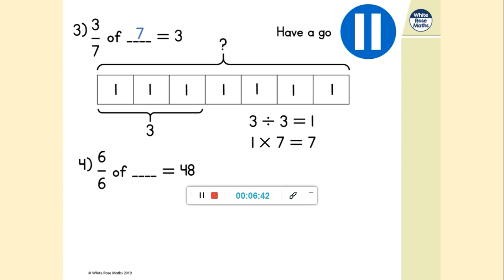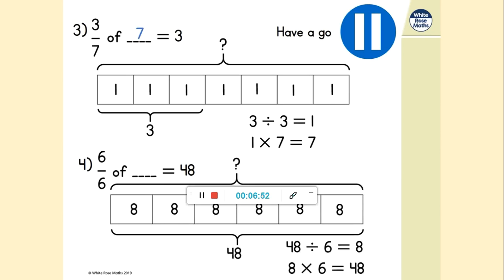6/6 of something is equal to 48. Well, you may have done the method, and it's fine if you did, but we've talked a lot about what 6/6 means when we've got a numerator and denominator the same. That means 1 whole of 48. So 1 whole of 48 is 48. So if you did the method, that's not a problem, but hopefully some of you may have been able to say, oh, we don't need to do the method here because it's just asking us what's 1 lot of 48, which is 48.